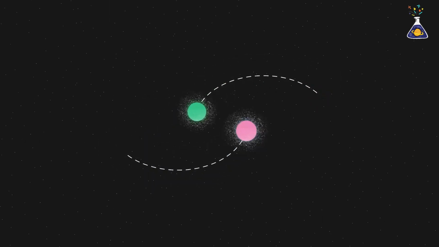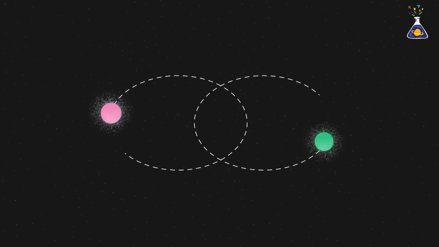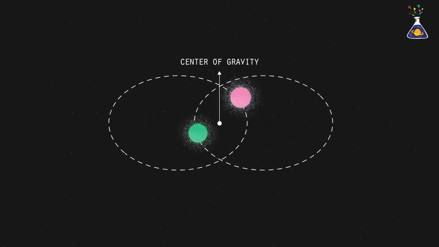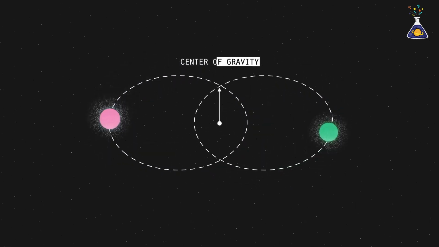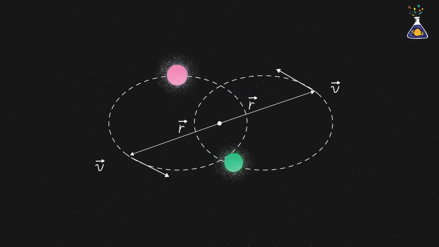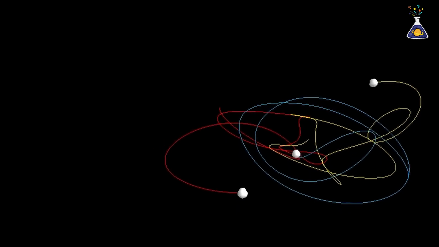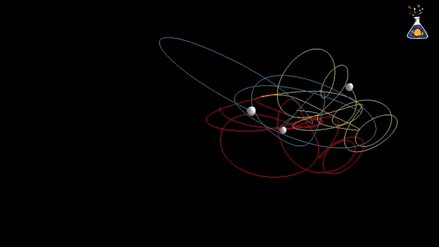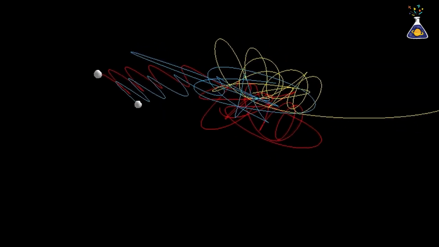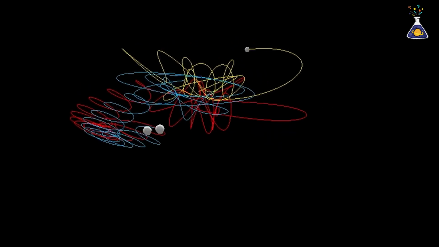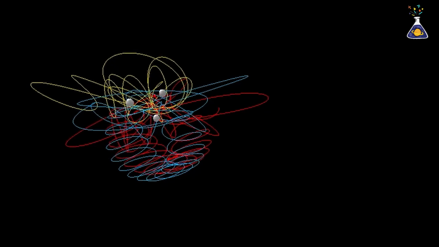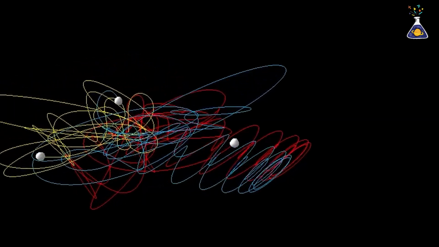In such cases, when 2 celestial bodies, like the Earth and the Sun, are bound by gravity, their orbits can be precisely calculated as ellipses, circles, or hyperbolas. But once a third body is introduced, everything changes. The 3 bodies pull on each other with gravity, constantly shifting their positions in unpredictable ways. As a result, their orbits become increasingly tangled and chaotic, making long-term predictions nearly impossible.